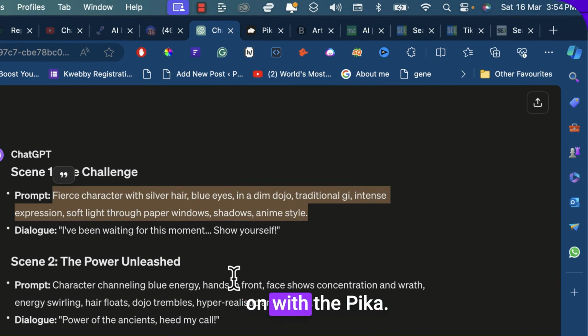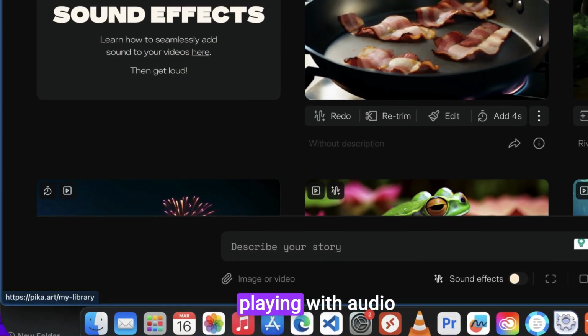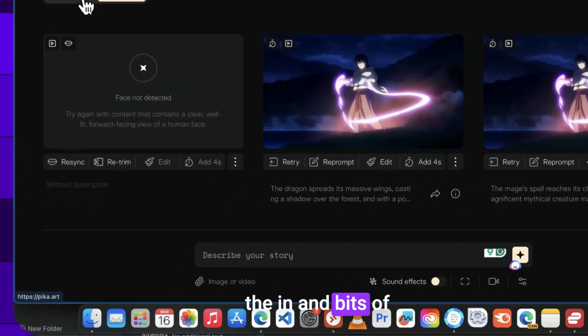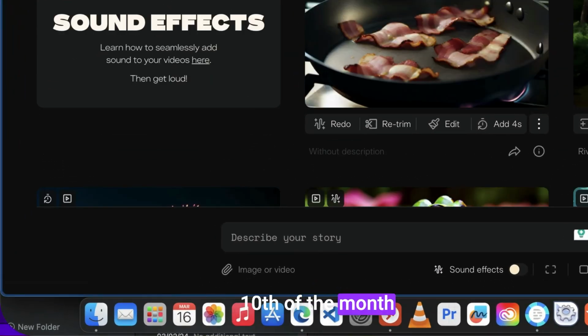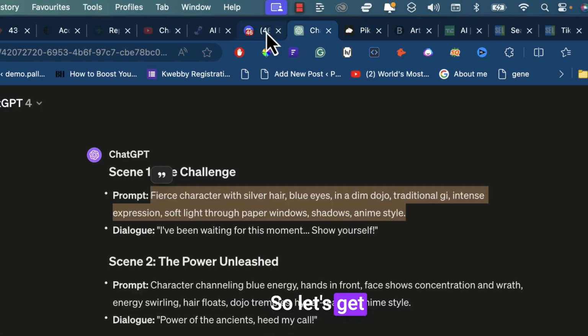So let's get on with Pika. The ChatGPT part has been done, and now here is Pika. I've been playing around with it, as you can see in my library, so I know the ins and outs of Pika. I've subscribed to the $10 per month subscription, and I have this much credit left. So let's get it started.